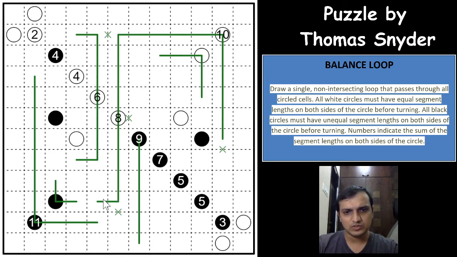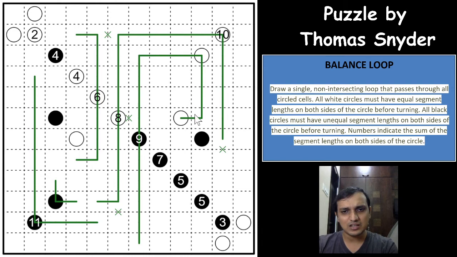Okay, so this has to go towards the left, and now if you see, if the 9 goes towards the right 4 cells, then this loop segment is stranded here and forms a single inside loop, a smaller loop inside, which means that 9 has to go up and it will turn this way. And because of the turn, now this white circle will have one more segment towards the round because equal number of loop segments on both the sides, and then it will take a turn, right? It has to take a turn. It cannot go further more down because then this side won't have equal number of loop segments. So it has to turn here.